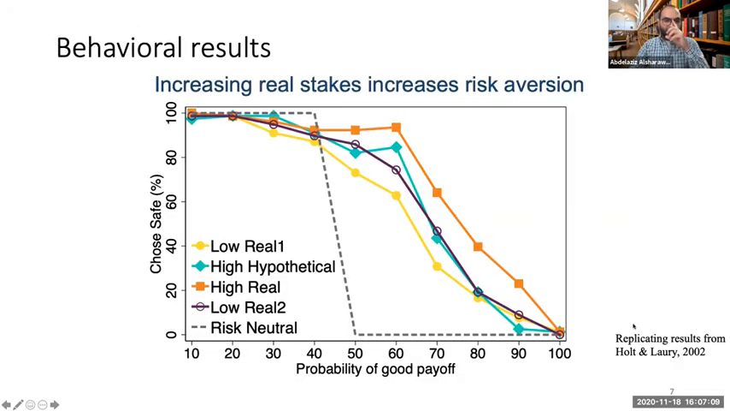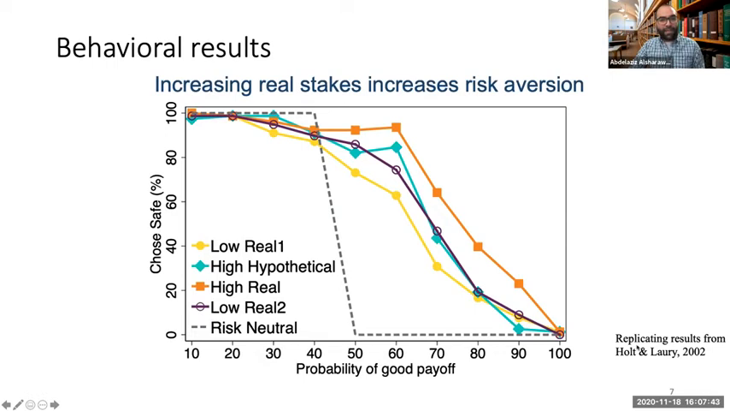For our behavioral results, what I'm plotting here is the frequency of choosing the safe option, and on the x-axis is the probability of good payoff. Remember, participants are expected to choose more of the risky option as the probability of the good payoff increases, and that's why we see this downward trend here. This dashed line is the risk neutral prediction, and we see all of these lines are further away from risk neutrality, and participants are risk averse in general.